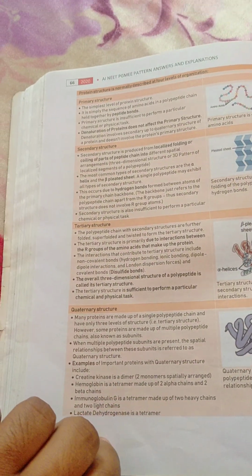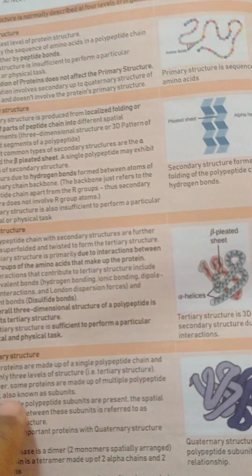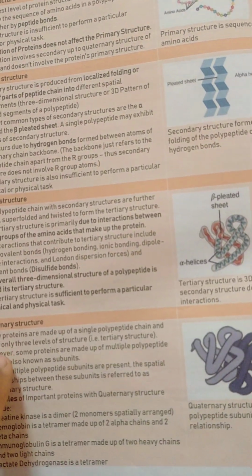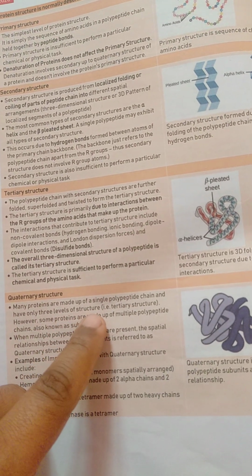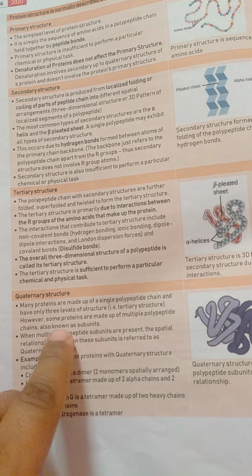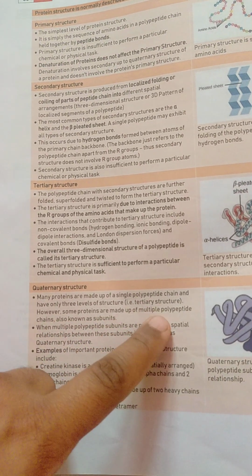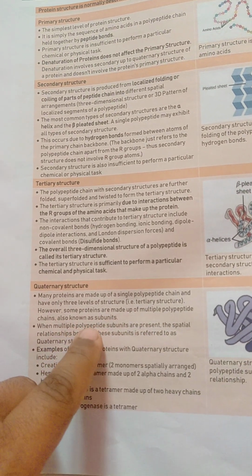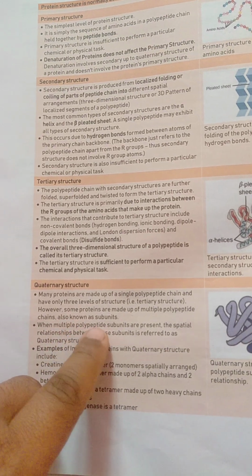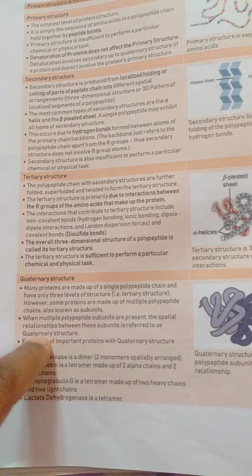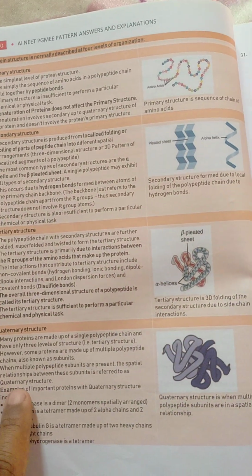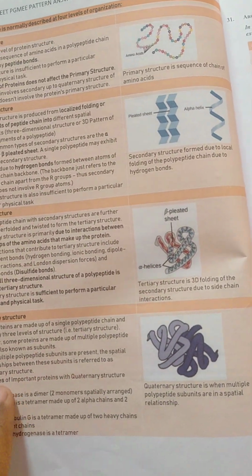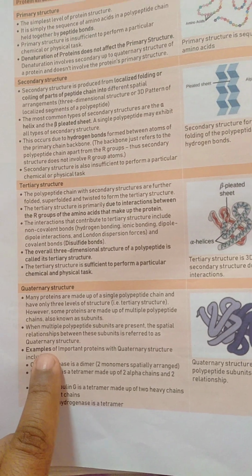Let's go to the quaternary structure. Many proteins are made of a single polypeptide chain and have only three levels of structure, up to tertiary structure. However, some proteins are made of multiple polypeptide chains, also known as subunits. When multiple polypeptide subunits are present, the spatial relationship between these subunits is referred to as a quaternary structure.